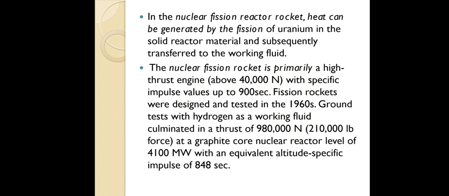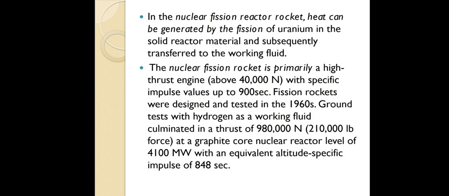So what advantages do we get by using nuclear fission? We have conducted two tests, a ground level test, and we have also operated in a different atmosphere. We evaluated the thrust and the specific impulse. The specific impulse we are getting is around 900 seconds, with thrust of 40,000 Newton.